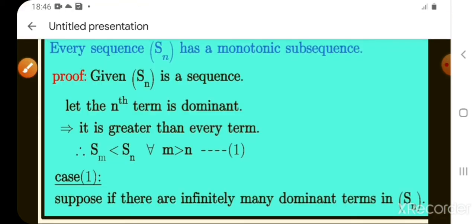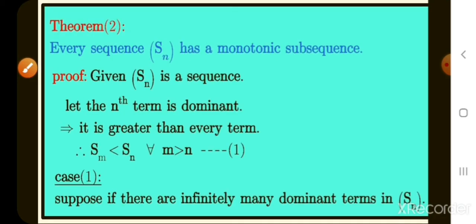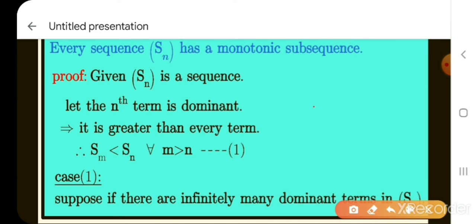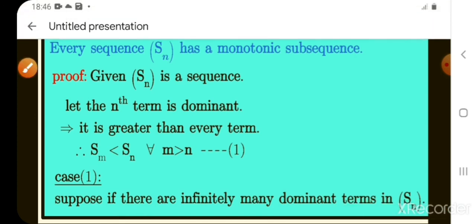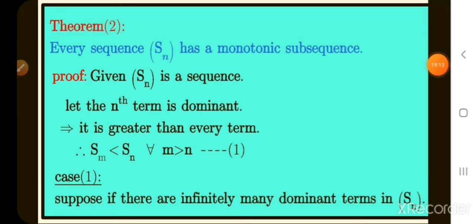Next, see here, the most important theorem is this. Every sequence Sn has a monotonic subsequence. What is the sequence here? Sn is a sequence. It has a monotonic subsequence. Every sequence has a subsequence, there is no problem. What is the theorem here? Every sequence Sn has a monotonic subsequence.